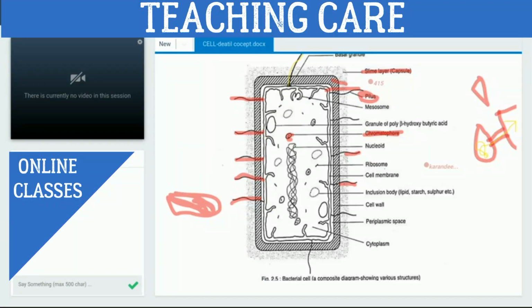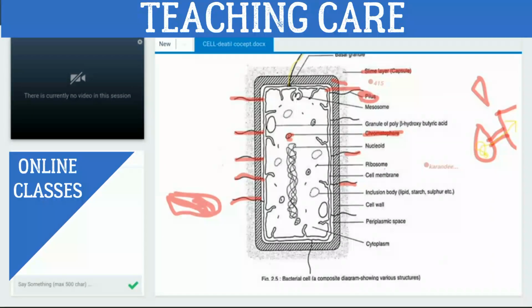Okay, fine. And after that, we observe the innermost layer, that is called the plasma membrane. Plasma membrane is made up of lipids and proteins. The enfolding of plasma membrane is called mesosome, right? Mesosome contains the same type of enzymes present in mitochondria. That's why functionally it is similar to the eukaryotic mitochondria. As we know, mitochondria are absent in prokaryotic cell. Got it?